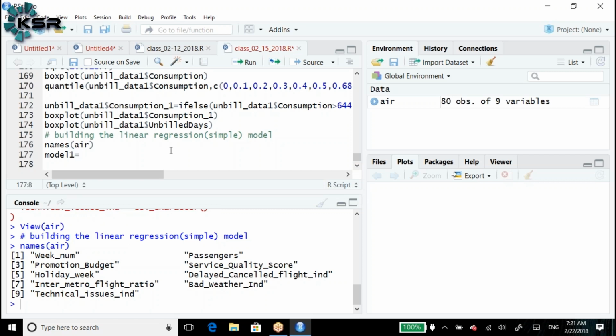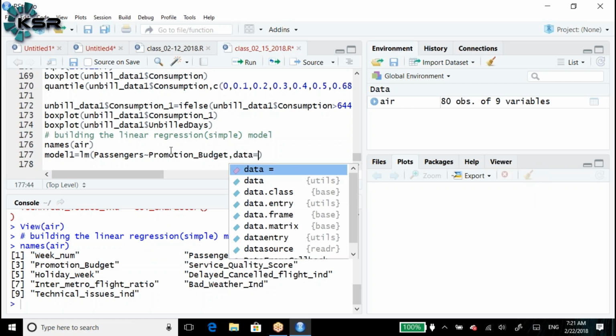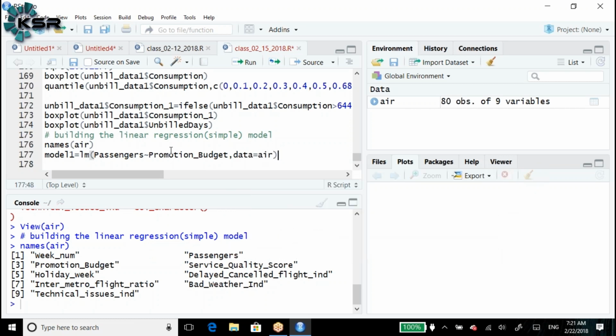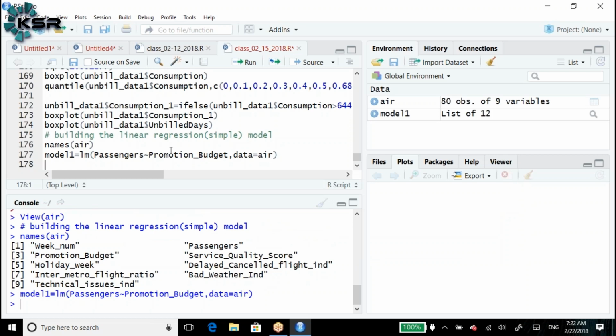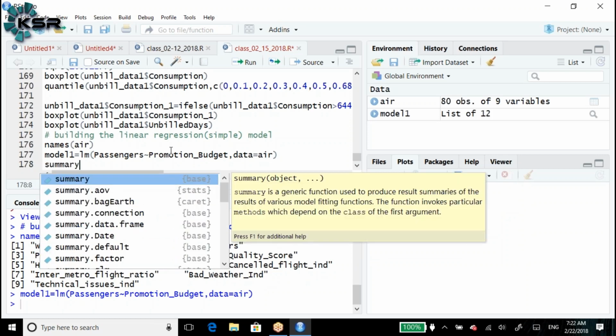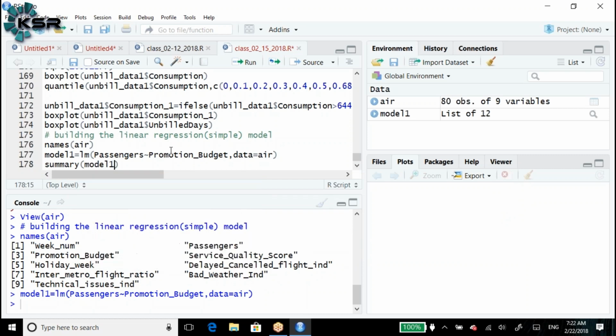ABC also you can write, anything. lm is the linear model. We are building the linear regression: passengers tilde promotional budget, comma, data is equal to air. If I run this, next you always need to write summary to see the results, model 1.